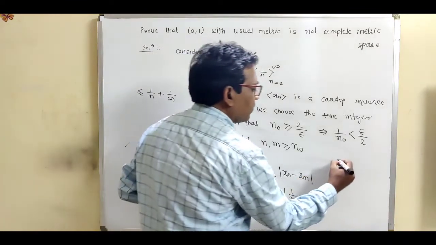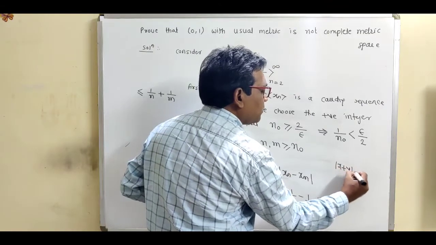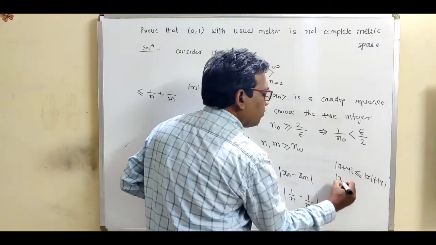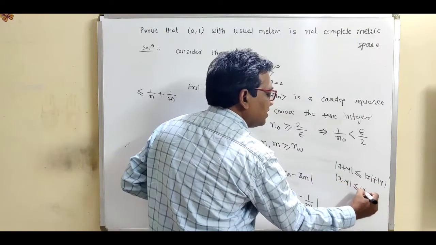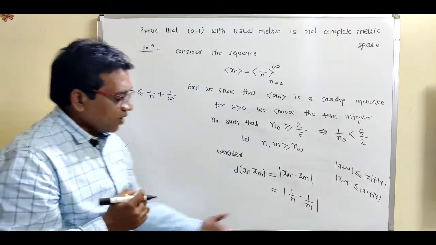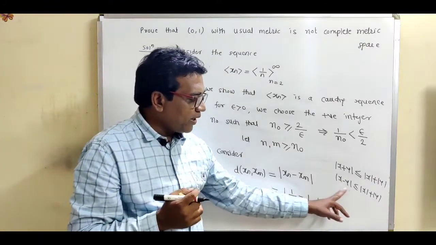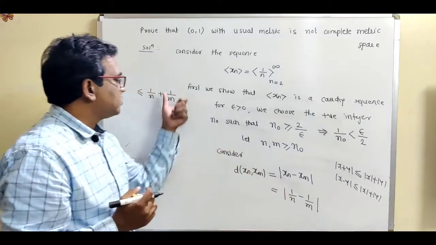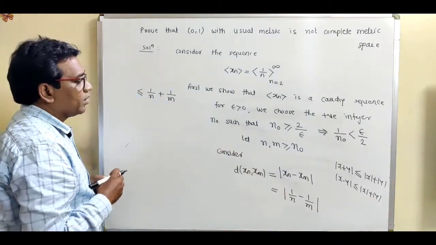This is the formula: modulus of x plus y is less than or equal to mod x plus mod y, or mod x minus y, this is again the same formula, it is less than or equal to mod x plus mod y. So this is the same type, mod x minus y is less than or equal to modulus of the first term plus modulus of the second term.